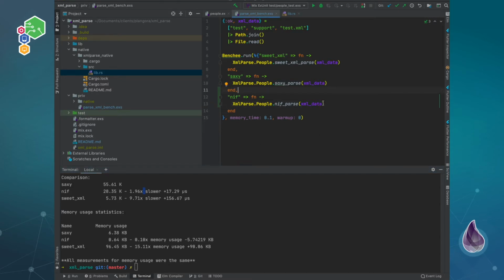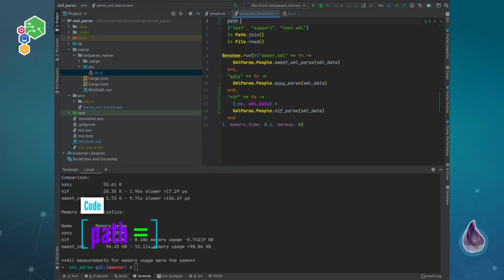Now, what I also wanted to show is that we can actually get this memory usage down a little bit from SweetXml and make Saxy run a little bit faster, I believe. We can stream the results instead. So we have this file reading, and we have this file streaming. For our NIF, since we can't really change it to a streaming API, I want to grab this and see the whole flow, because we're not actually reading in the file in here.